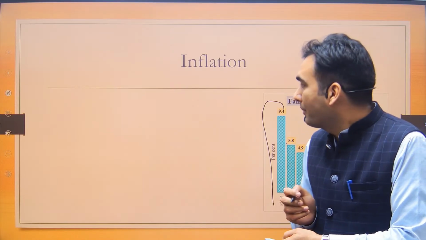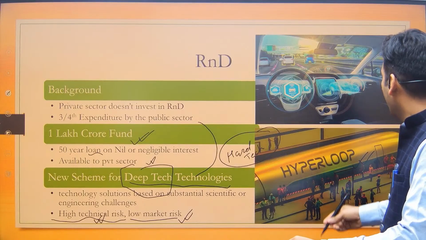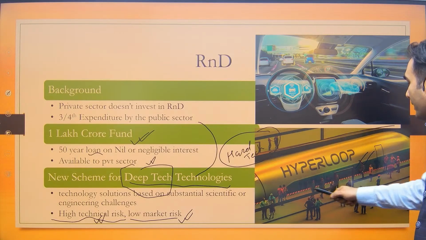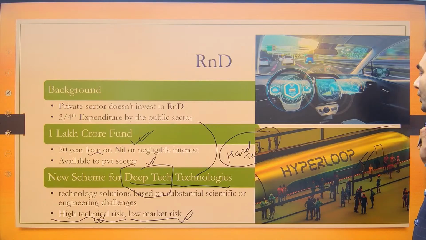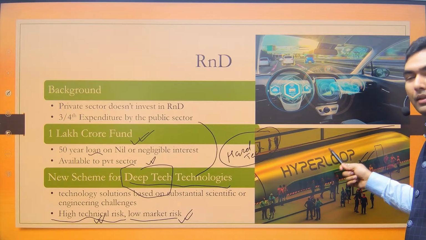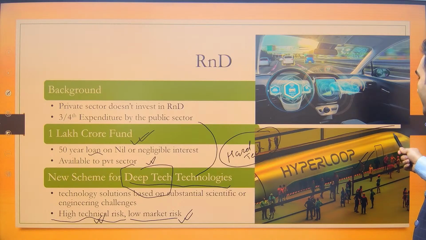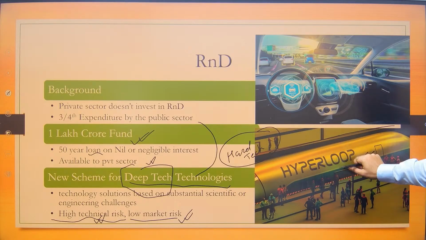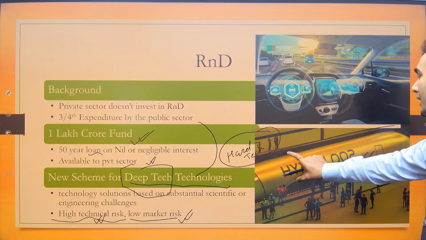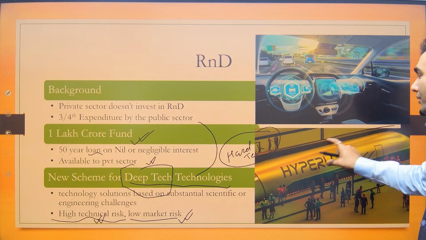So this is a capsule which will be traveling in this loop, okay, at a hypersonic speed, even faster than the speed of sound. That's why the name hyperloop was there. This capsule will have people or cargo inside it, and this will travel at a speed higher than the speed of the sound.